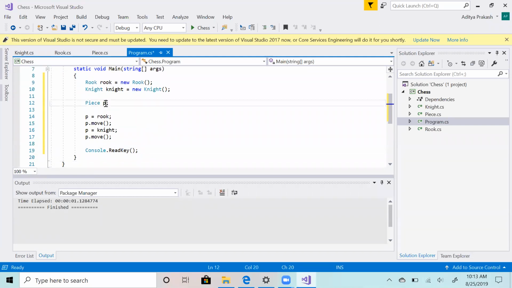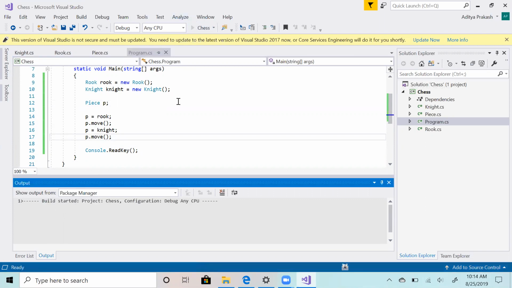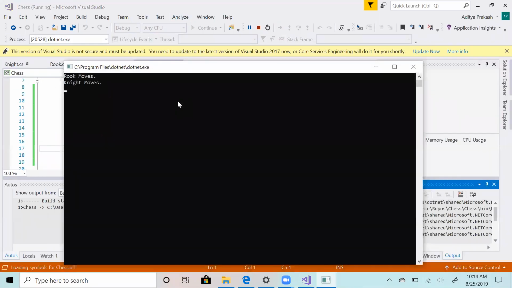Even though I'm calling the same function on the same reference, since I'm assigning it twice, the result will be what you are expecting. You will make the rook move and you will make the knight move.